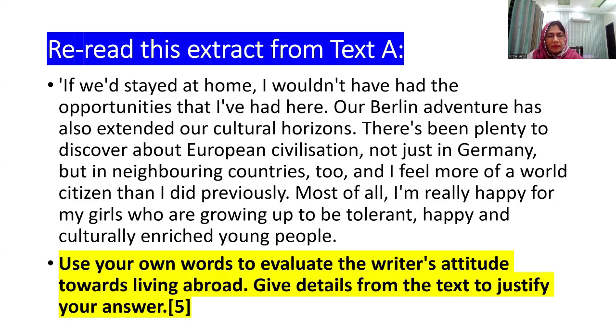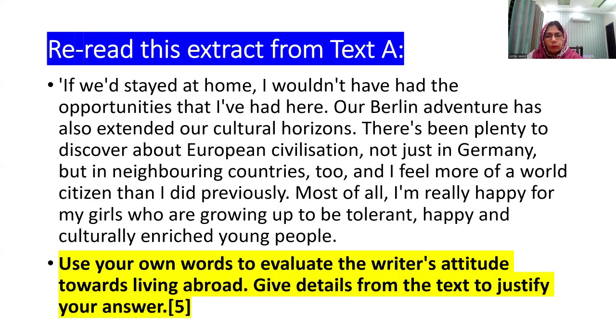The question says, use your own words to evaluate the writer's attitude towards living abroad and give details from the text to justify your answer. In some of the questions, it has been written, give 3 details. Now it is understood that the question is carrying 5 marks. So at least 3 details in your own words should be given, and the details can be picked from the text. I will be sharing the sample answer for this question.